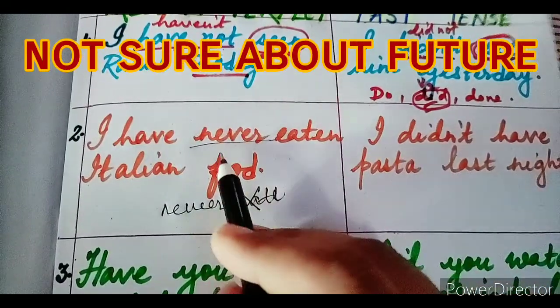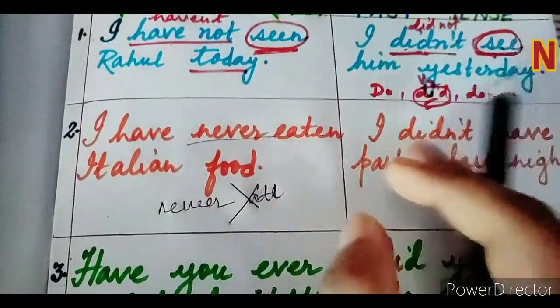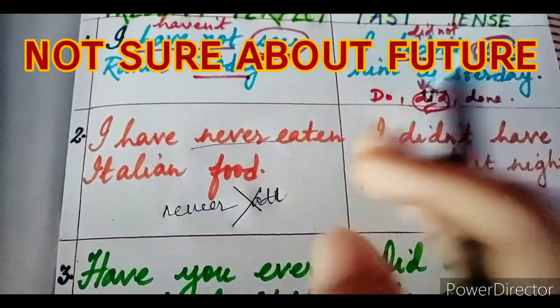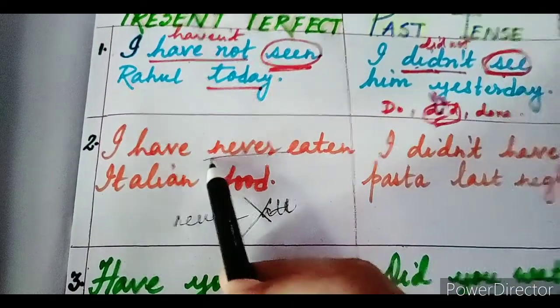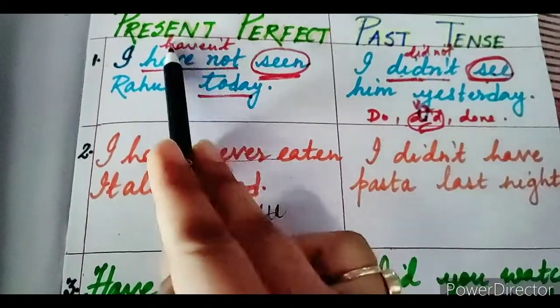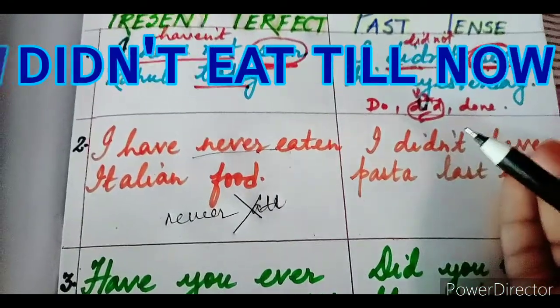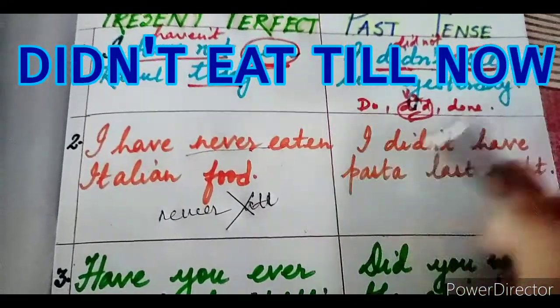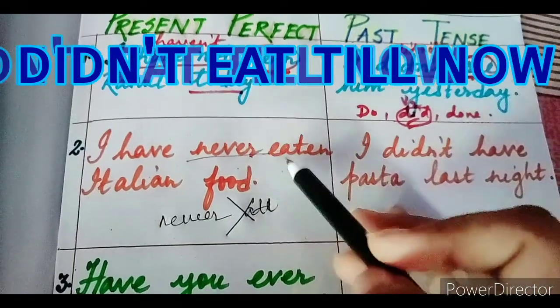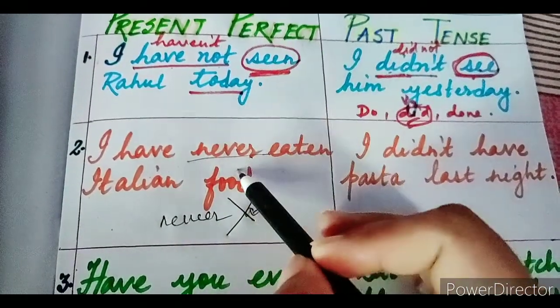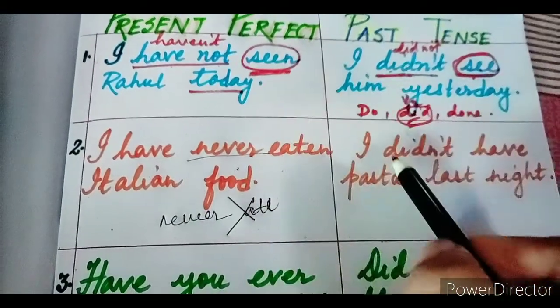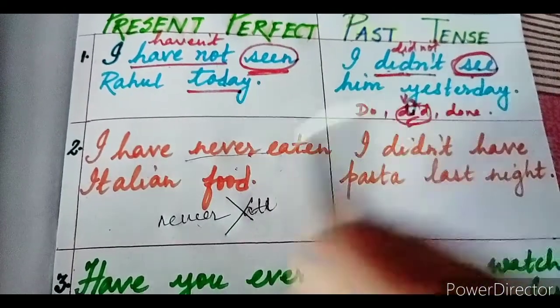You are only talking about the time frame of the present. That is why we are using never eaten, and it is coming under present perfect. Never eaten doesn't mean that you will not eat in future, isn't it? So you are going to use the present perfect form of the tense. You are not going to use never ate in the past tense.